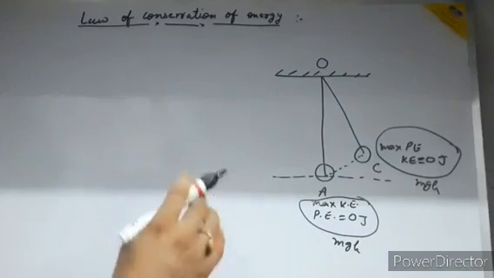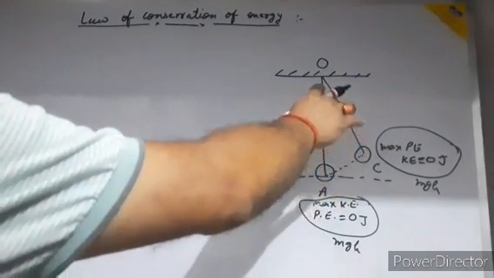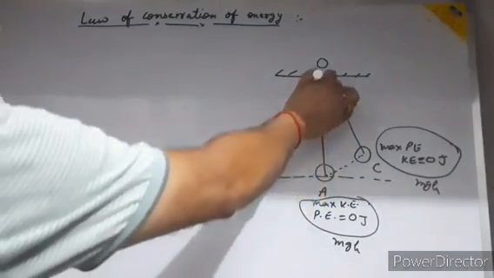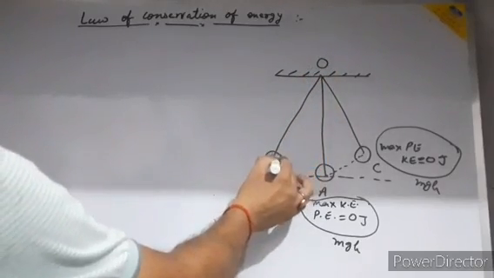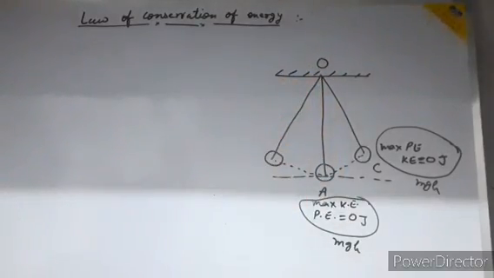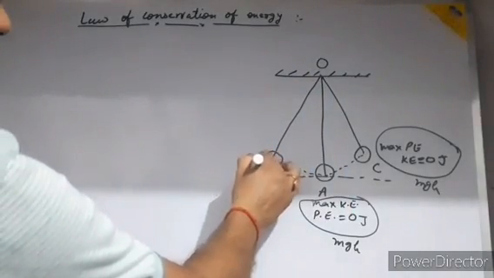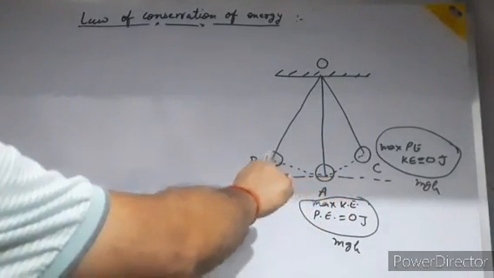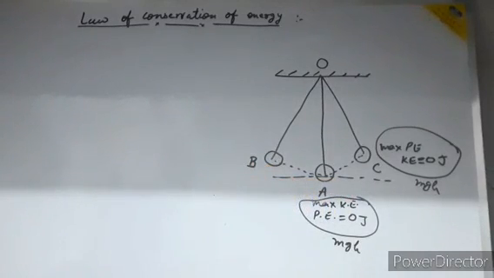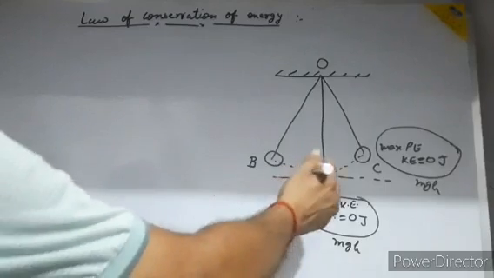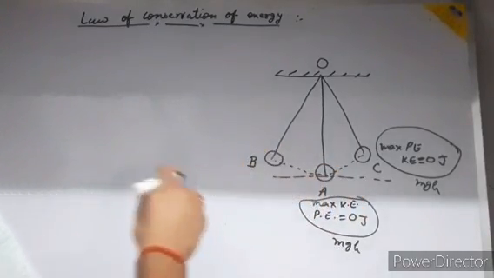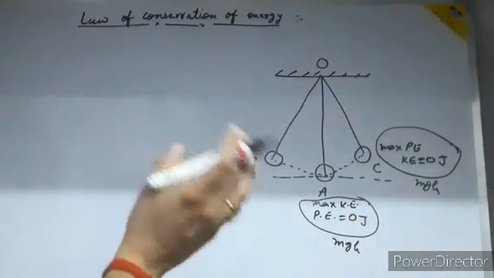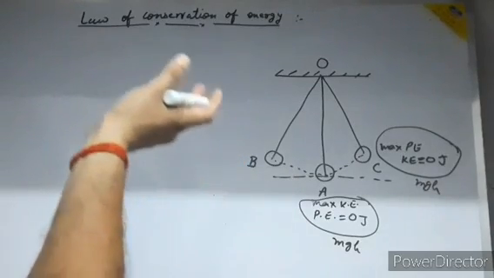Now this pendulum swings from the position A to a new position, which I am naming point B, due to the momentum of the bob. When it moves from point A to point B, again it gains height, and hence the potential energy starts increasing.